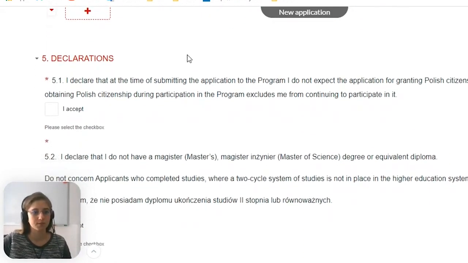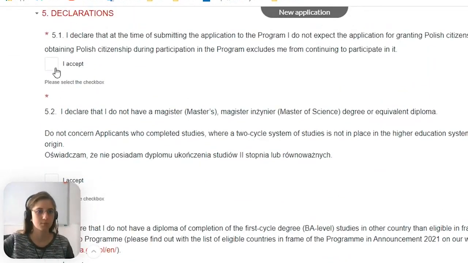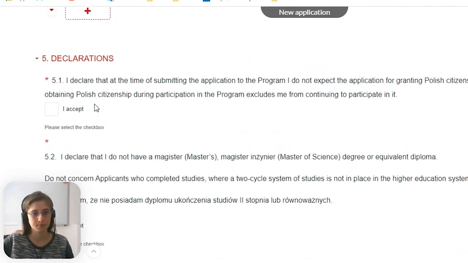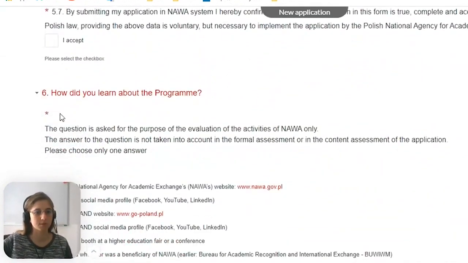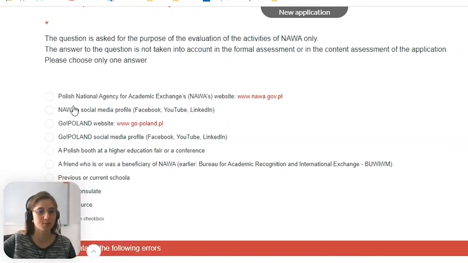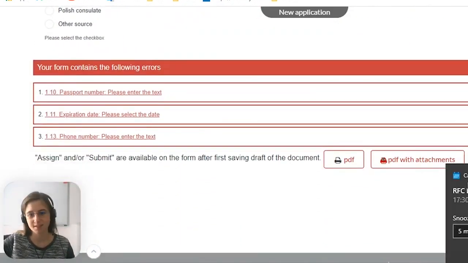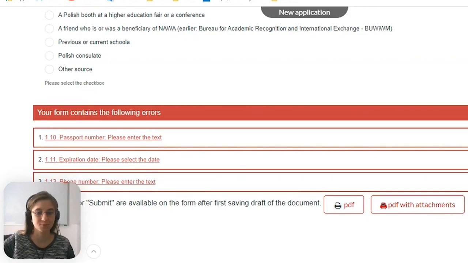Okay, and then at the end we have just to put some agreement points. So you have to read them carefully for yourself before applying, and put the agreement points here. There are some of them here, and also information for the agency about where you got to know about this scholarship, just for the statistics. And here's the moment when you can submit your application and wait for the results.